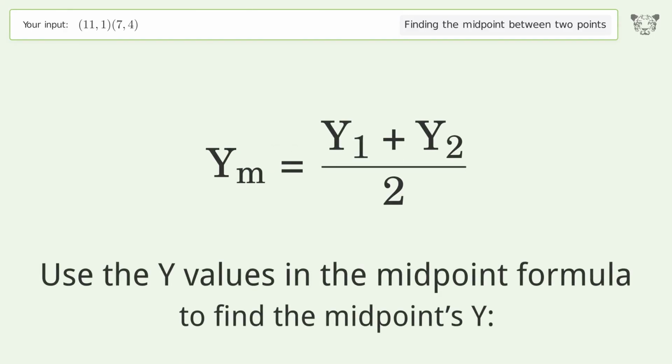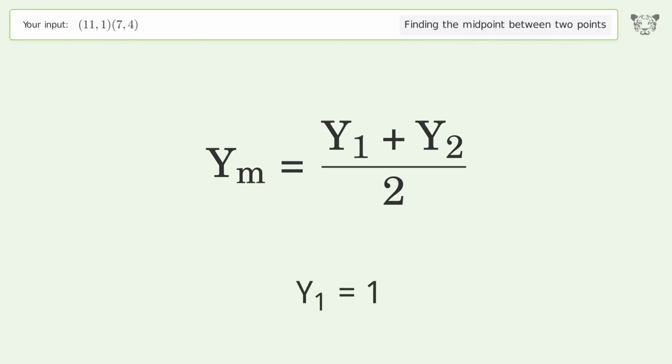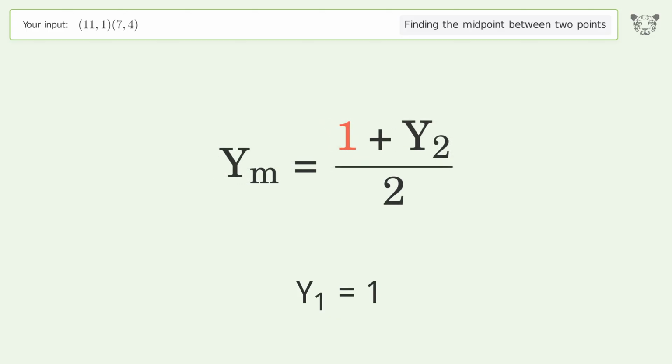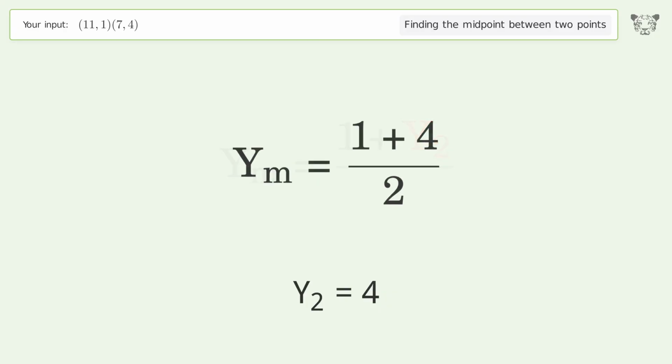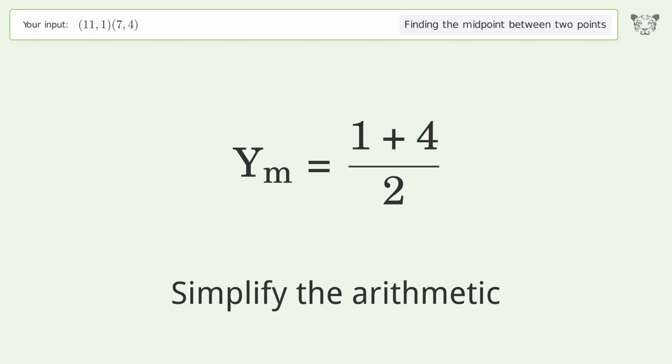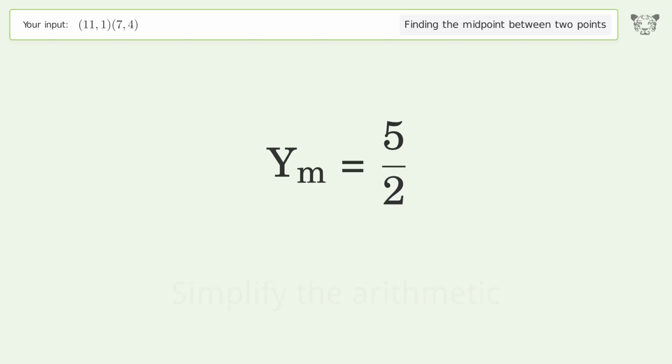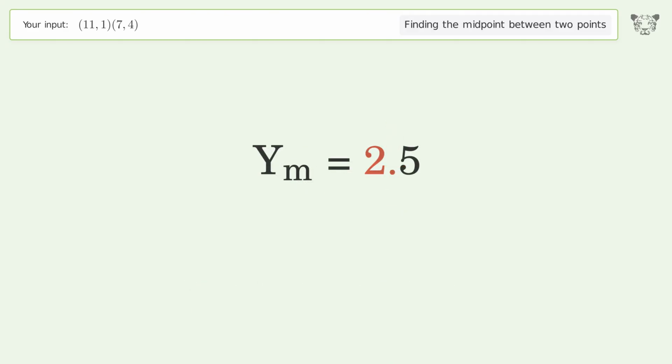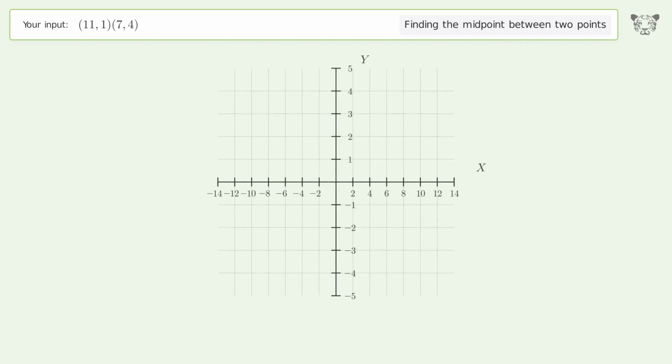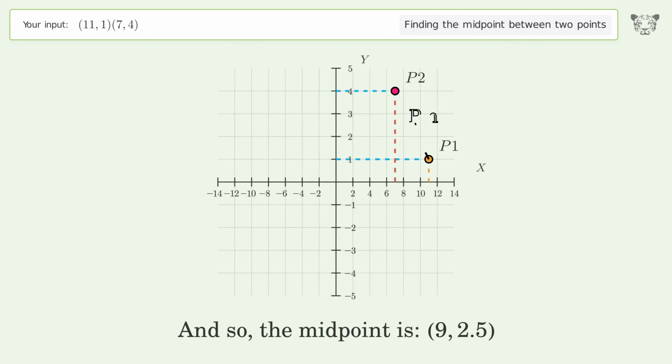Use the y values in the midpoint formula to find the midpoint's y. y1 equals 1. y2 equals 4. Simplify the arithmetic. And so, the midpoint is 9, 2.5.